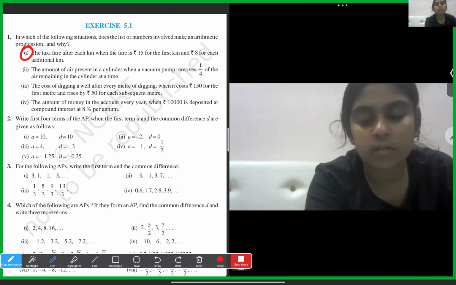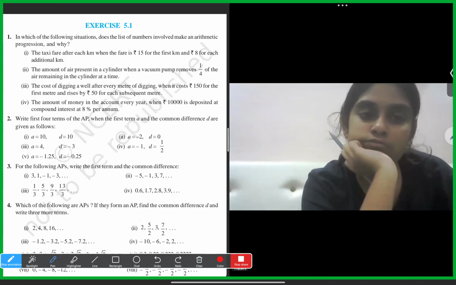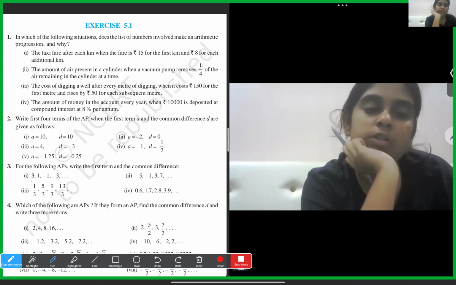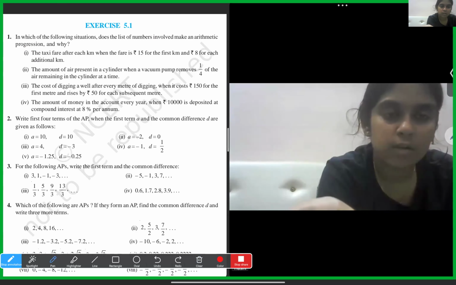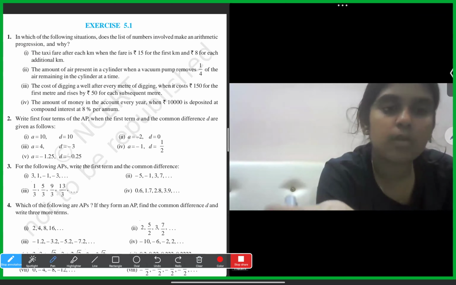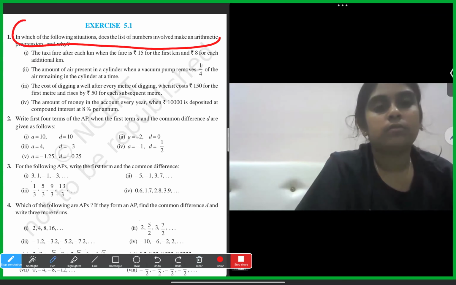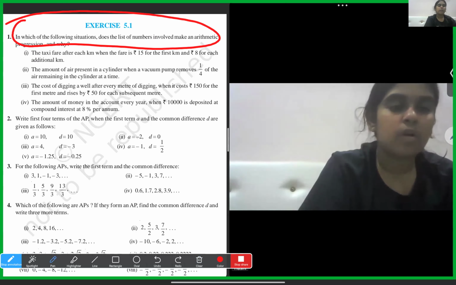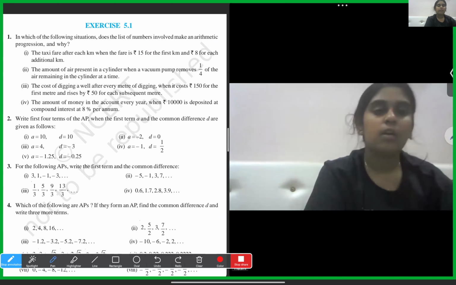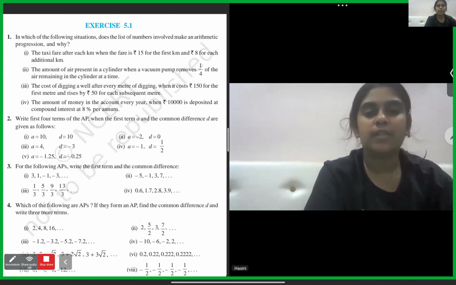Now read the first question, the first part. The main heading is common for all of them. The taxi fare after each kilometer, when the fare is 15 rupees for the first kilometer and 8 rupees for each additional kilometer.